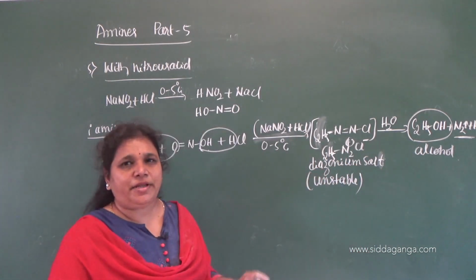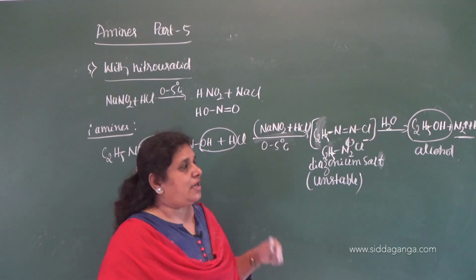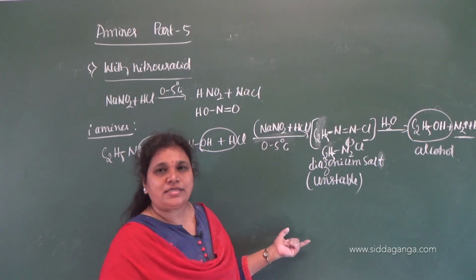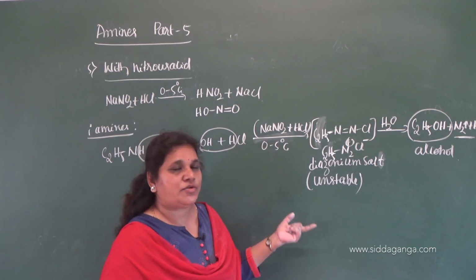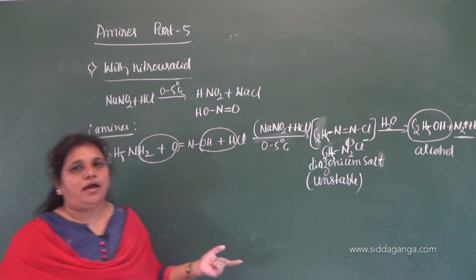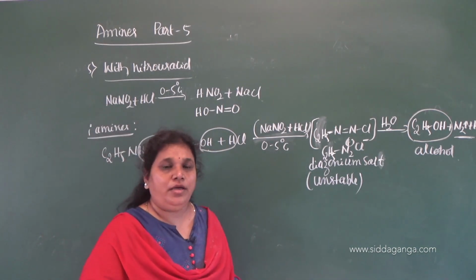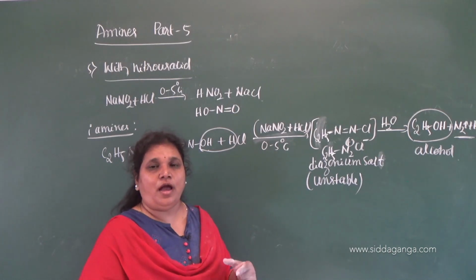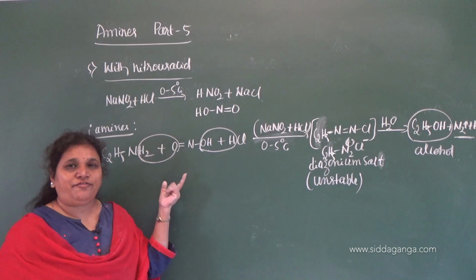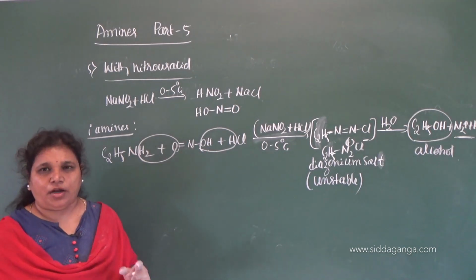Name the gas liberated when primary aliphatic amine, say methylamine or the ethylamine, reacts with nitrous acid. It is nothing but nitrogen gas. With the liberation of nitrogen gas, the amine gets converted to respective alcohol. Give the reaction to convert amine to alcohol. You have to take primary aliphatic amine, then it gets converted to respective alcohol.